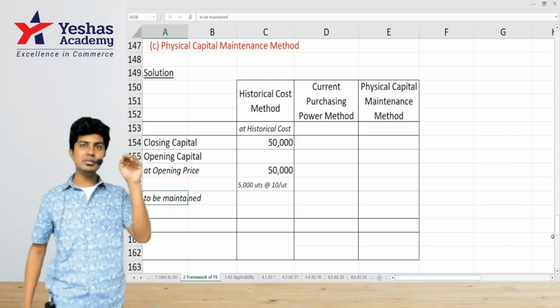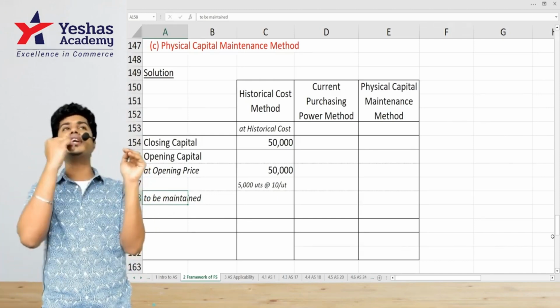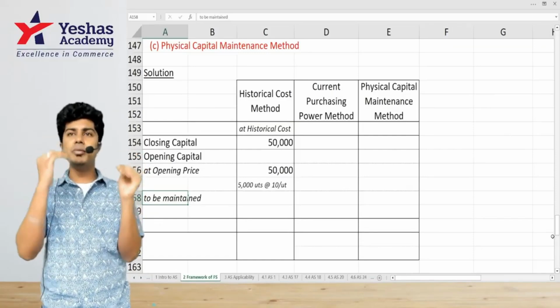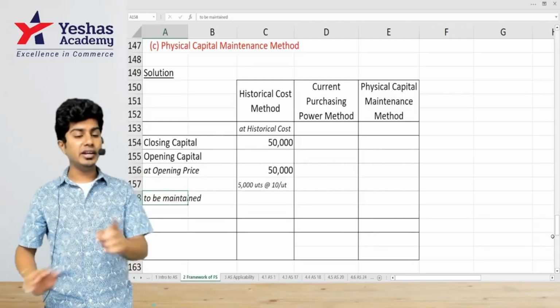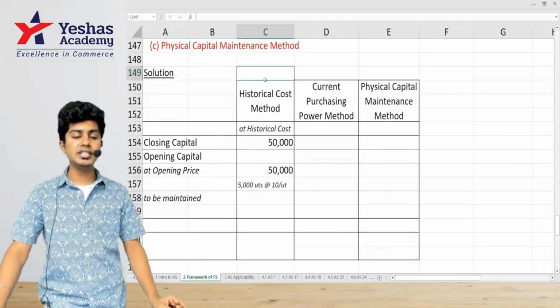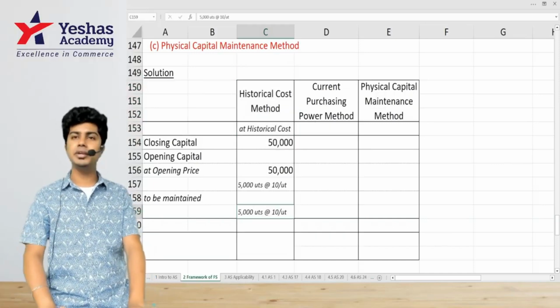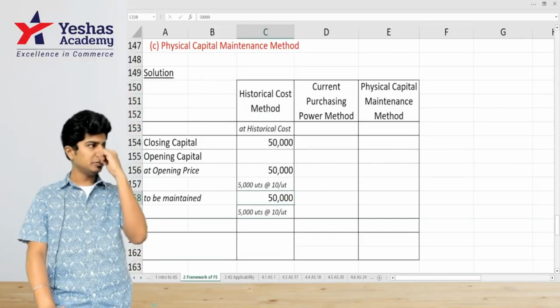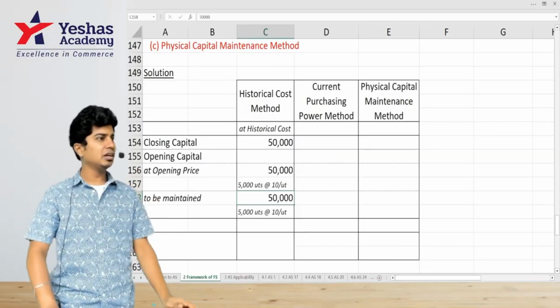And capital is recorded in terms of units here. Inventory. How many units of inventory did I have at the beginning? How many units should I have at the year end? 5,000. At what rate? I'm doing historical cost method, so I'll consider the historical cost of 10. So 5,000 into 10, 50,000. So can I say closing capital should be maintained at 50,000?